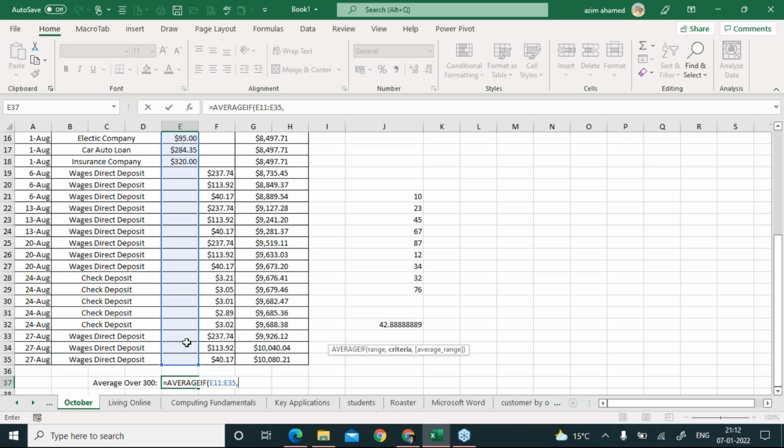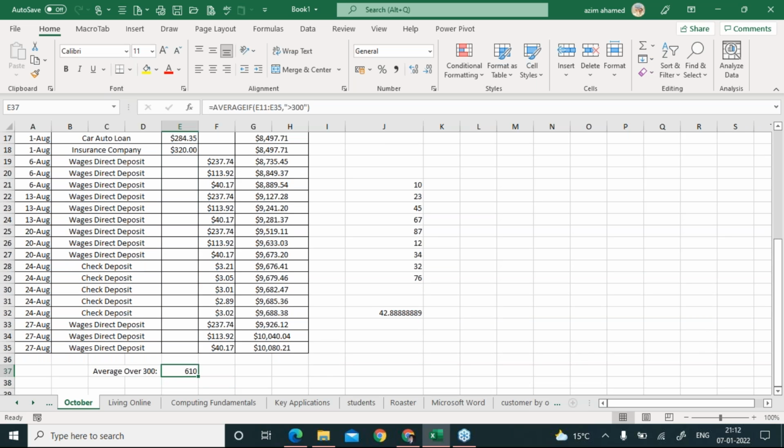But how can I write this condition? How can I tell this condition to Excel? It's very logical, very simple. You have to put double inverted comma and put this symbol more than, means a greater than, and just simply type 300, close the double inverted comma and close the bracket. If you just hit enter, now this is the average of those with the value more than 300.